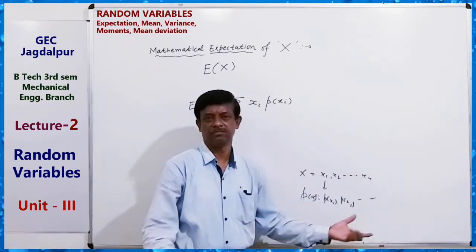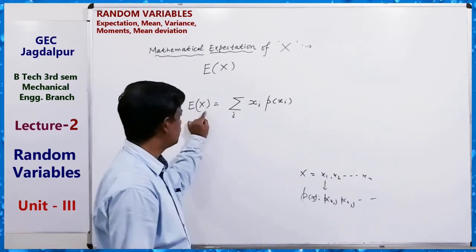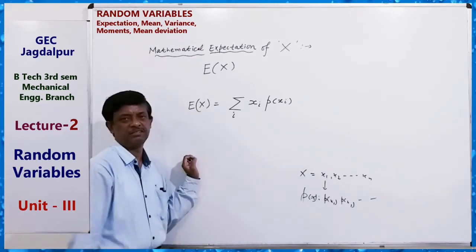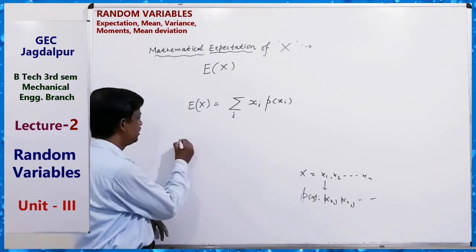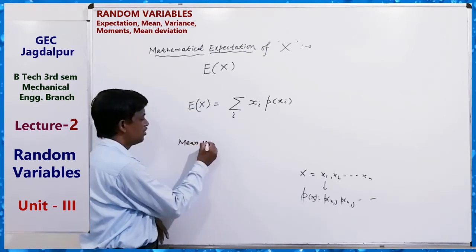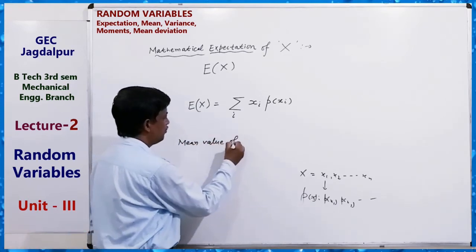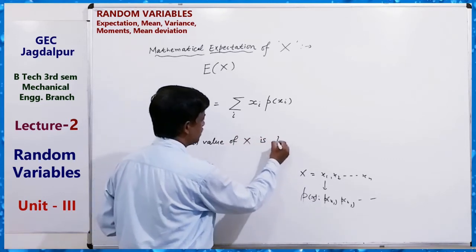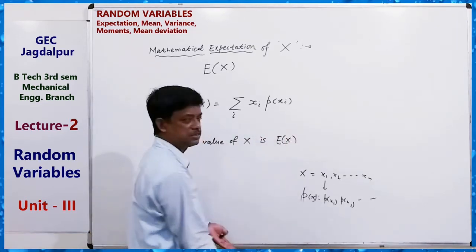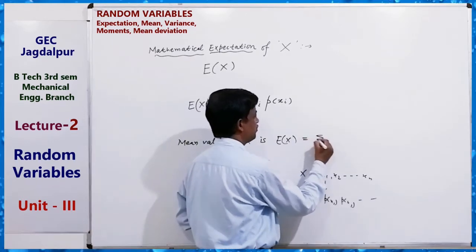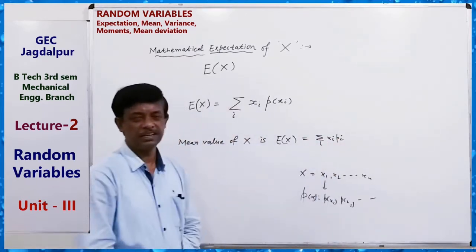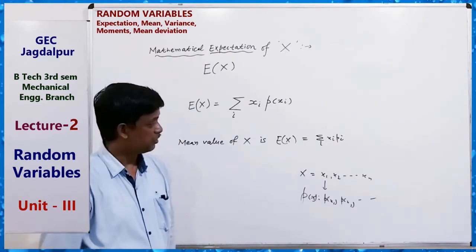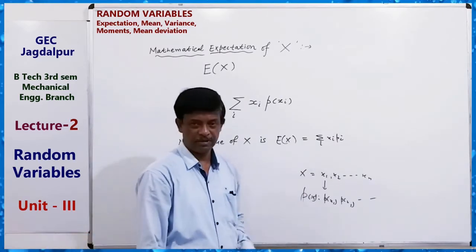So the mean value of x is also the expectation, that is, the sum of xi pi. Clear? This is the formula for discrete.